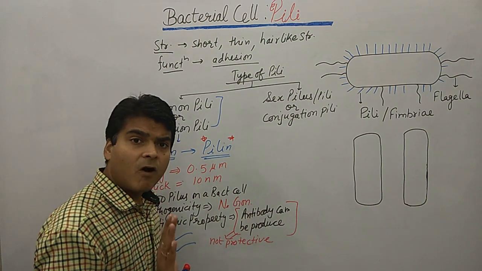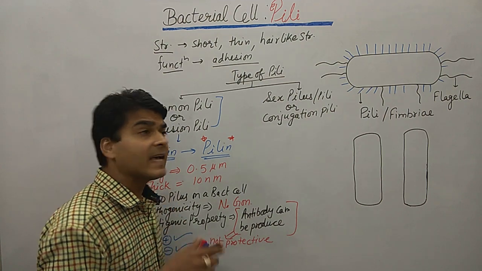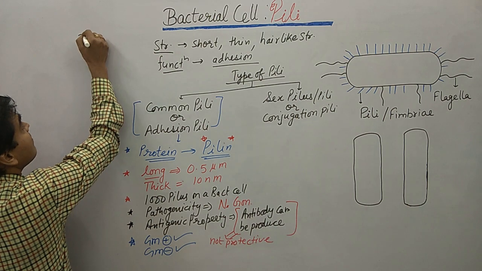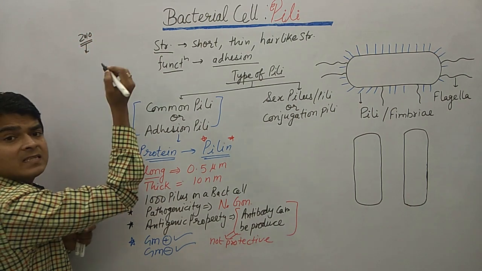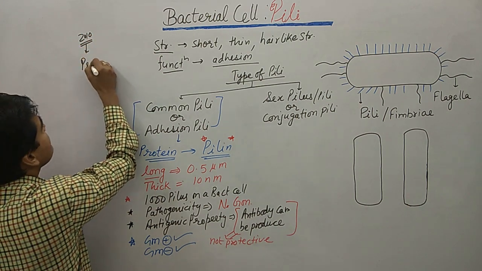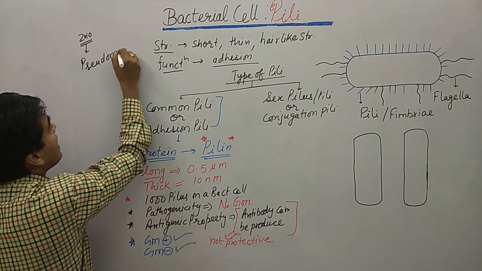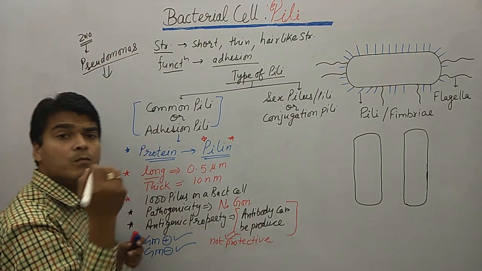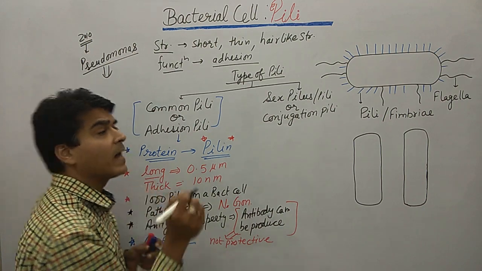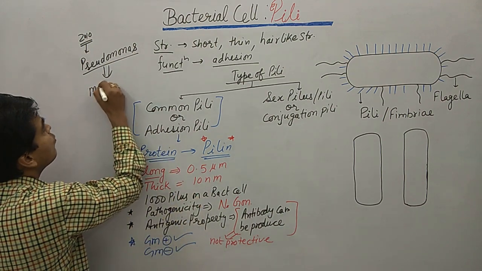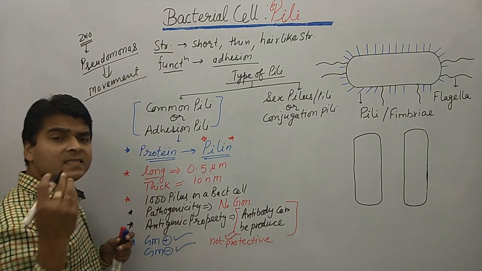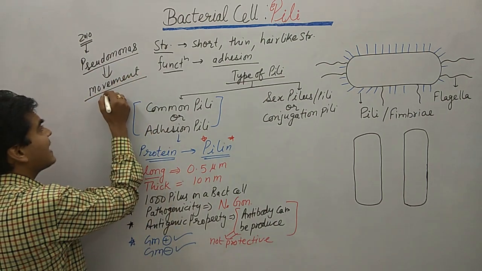But what happened in 2010? Remember, in 2010 what happened? Pseudomonas bacteria showed movement with the help of pilus. Clear? And what was the movement like?